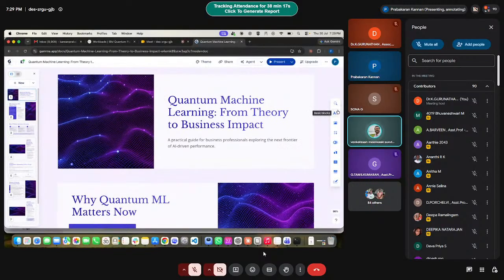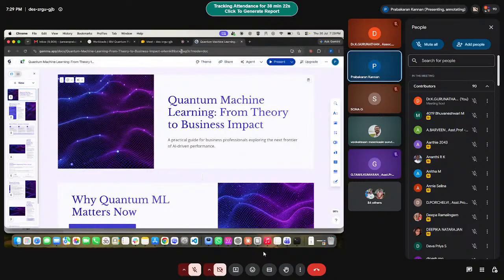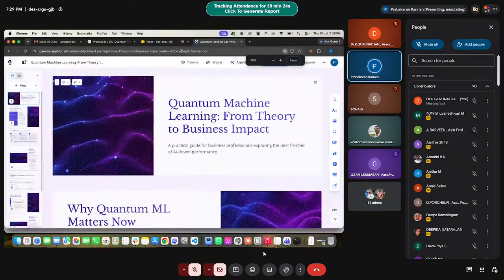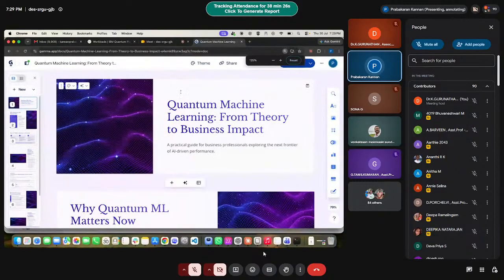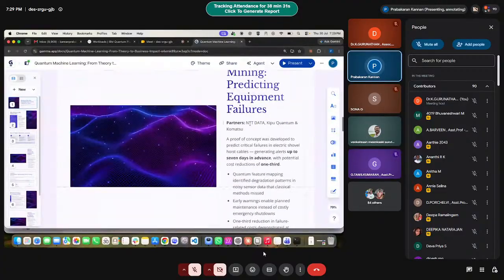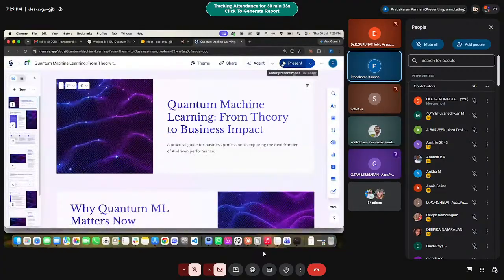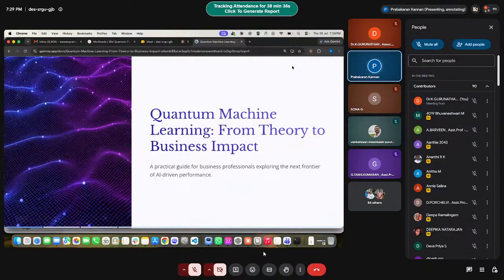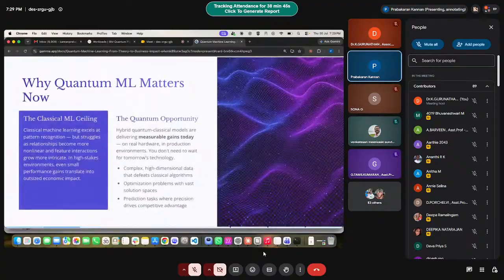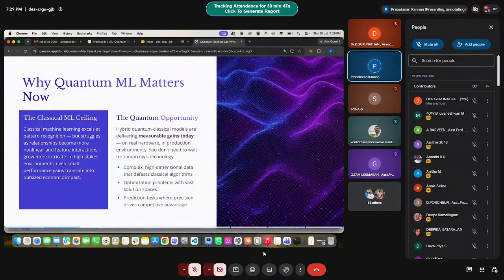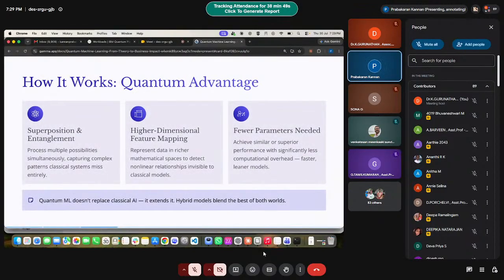Prabhakar, please check whether you can zoom it. Sir, this is the one. I can use Control plus from my end, but this is the one which is already generated, with the information which we have given. We asked for a presentation on quantum machine learning, and we didn't give anything apart from that. It created this, and this is how it is.